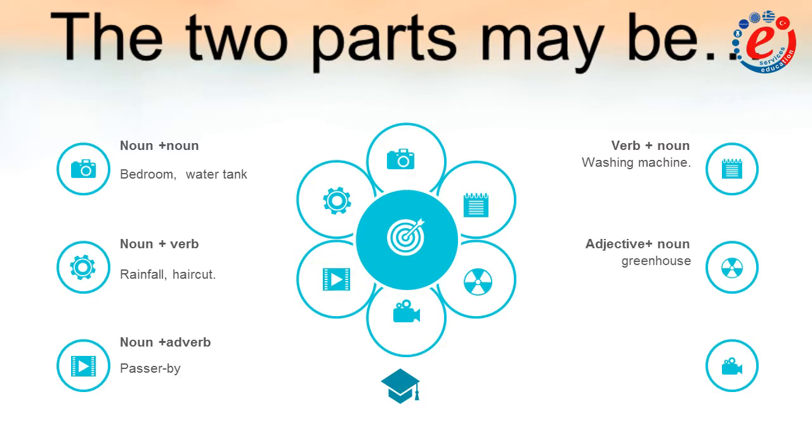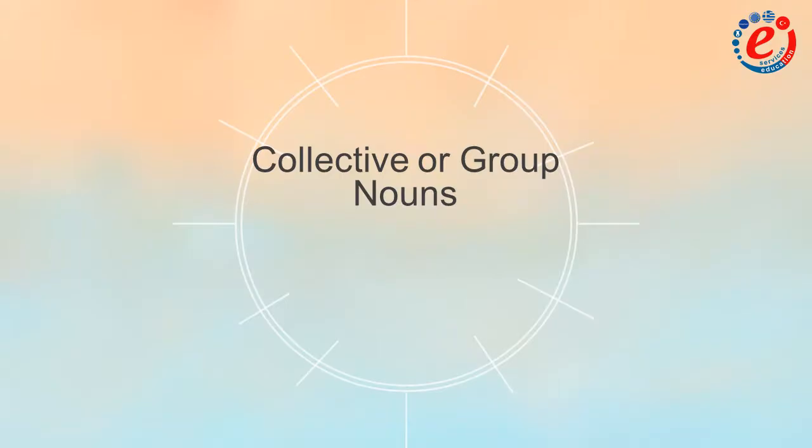Or an adjective plus noun, greenhouse. Moreover, we have adjective plus verb, public speaking, and in this way we discuss how we speak, and an adverb plus noun, bystander, and finally an adverb plus verb. So we have an output. For the following categories of nouns, we are going to speak in more detail in different lessons.